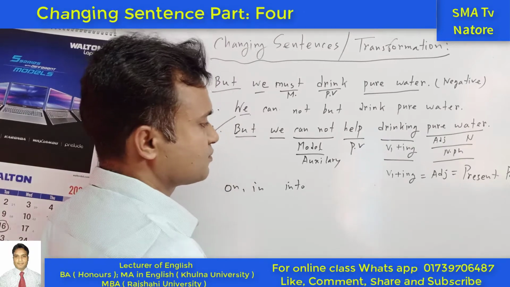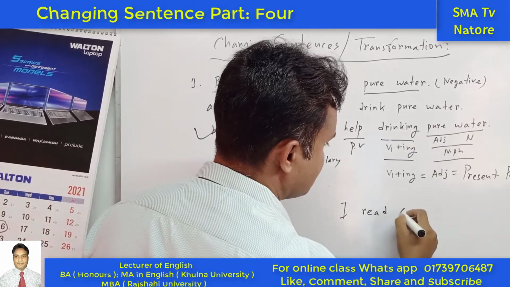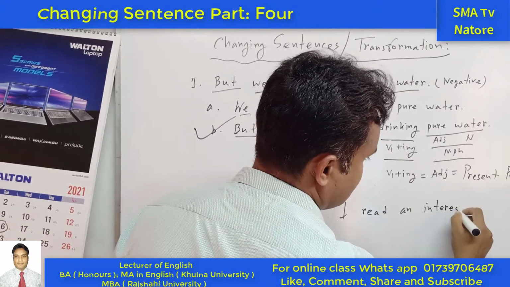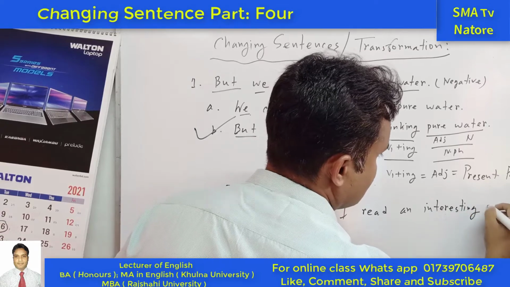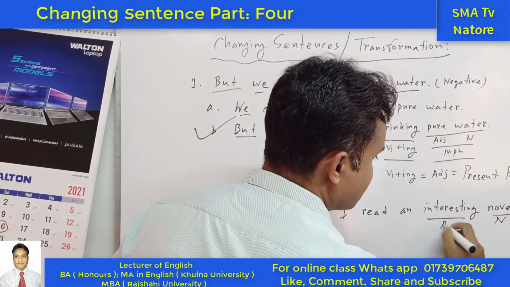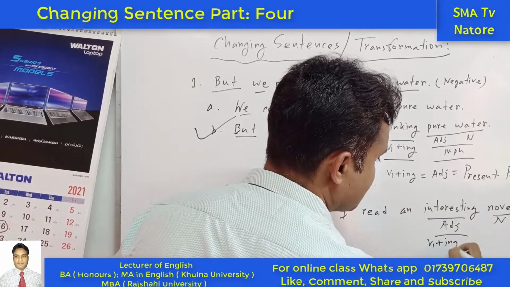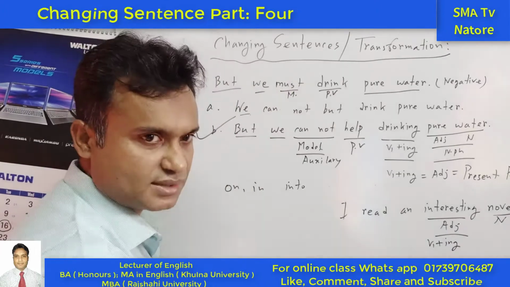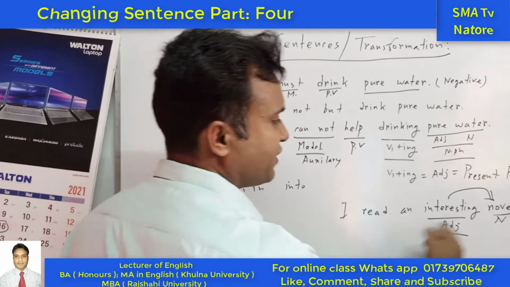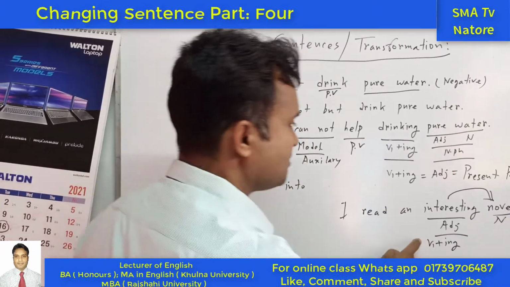For example, I read an interesting novel. Novel is a noun and interesting is an adjective, coming from the present form of the verb plus ing. So this is called a present participle, working as an adjective because it is modifying the noun.